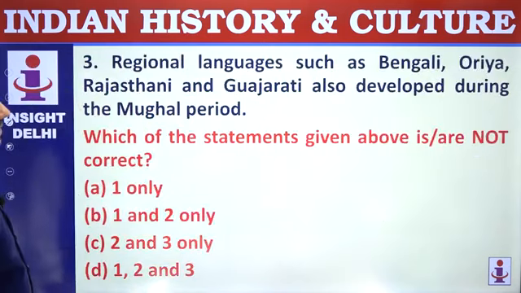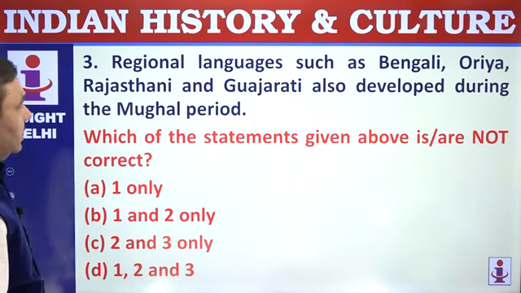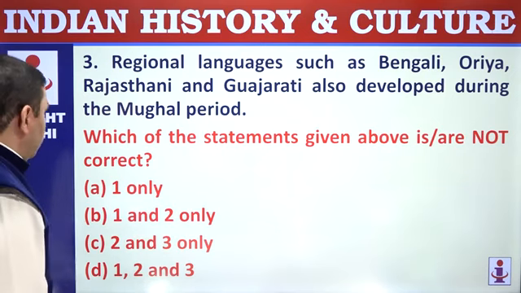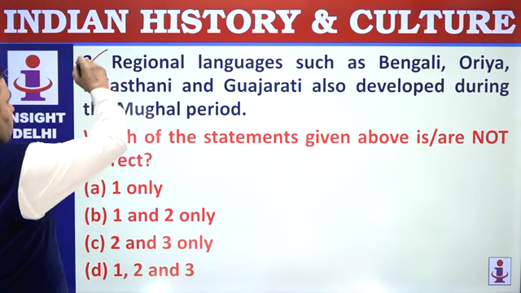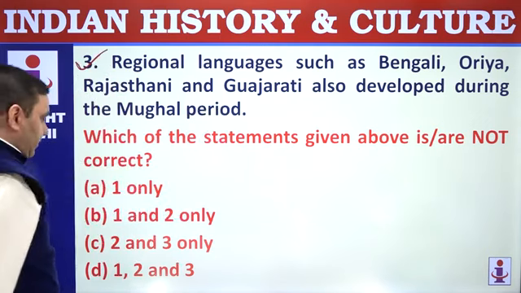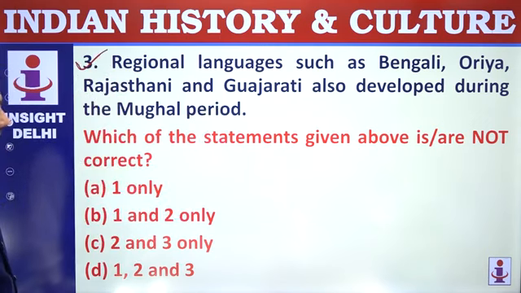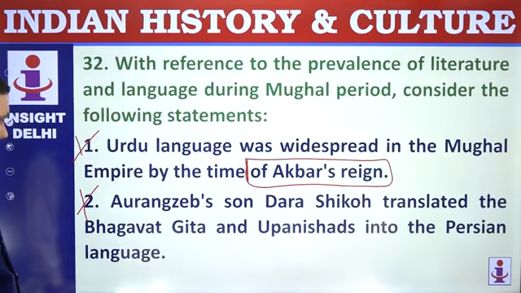Regional languages such as Bengali, Oriya, Rajasthani and Gujarati also developed. That's correct. Because Persian was in court and in regional courts, these languages were flourishing. Not correct. 1 and 2.